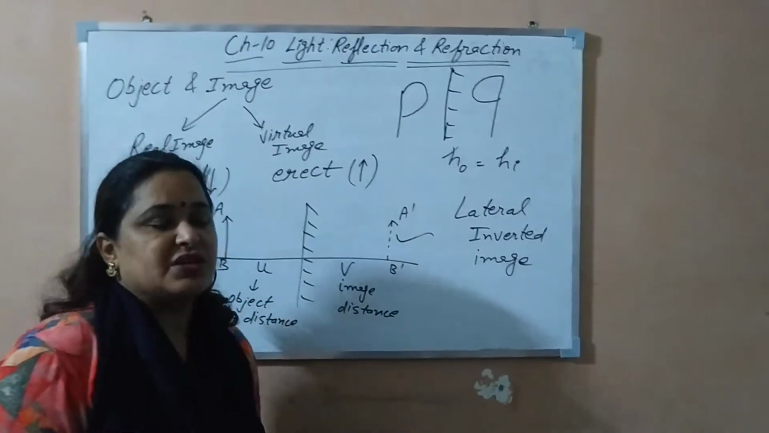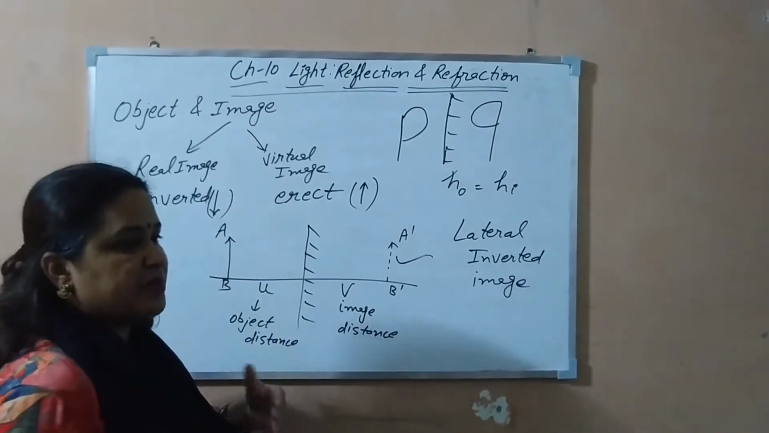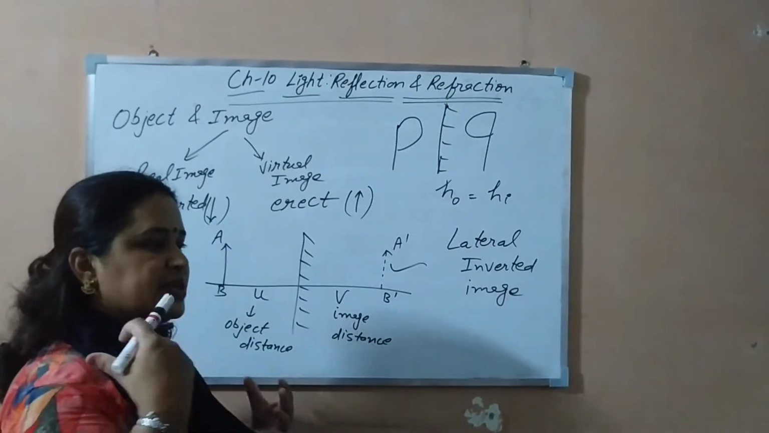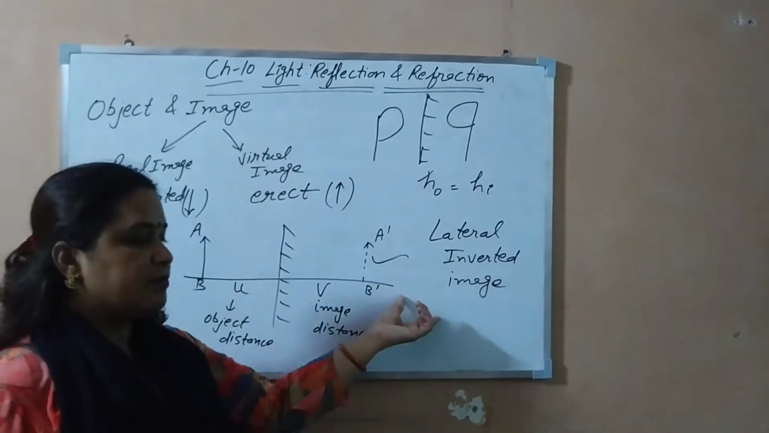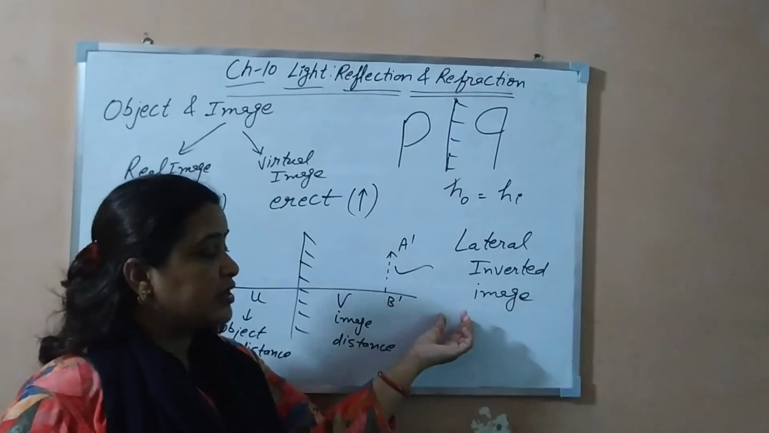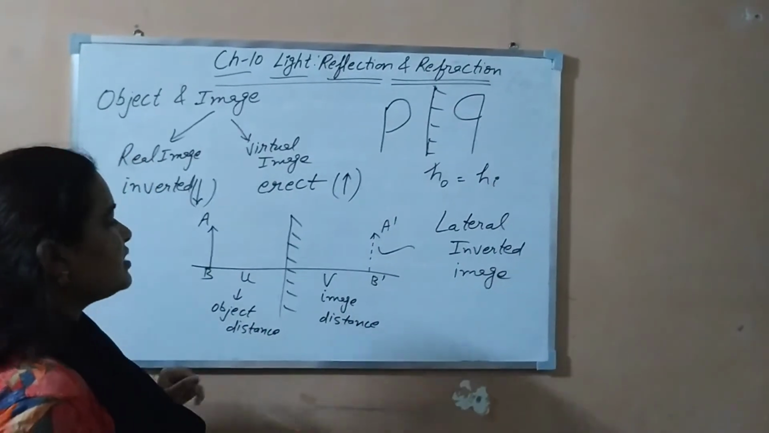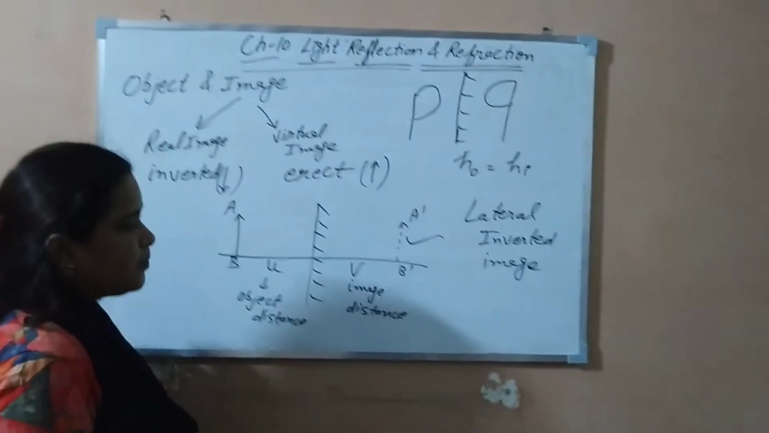Moreover, you have seen the word ambulance written on ambulances as its mirror image, so that the driver of the car in front sees it in the proper order in their mirror. By watching that, they come to know an ambulance is coming and give it way. So these are a few characteristics of the image formed by the plane mirror.